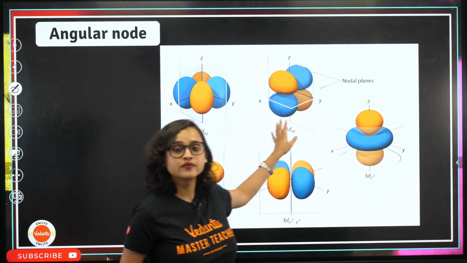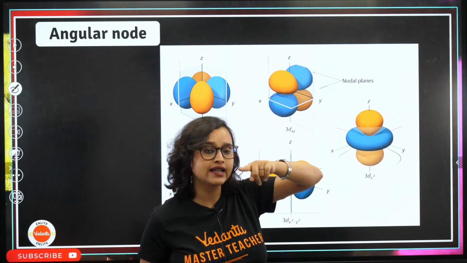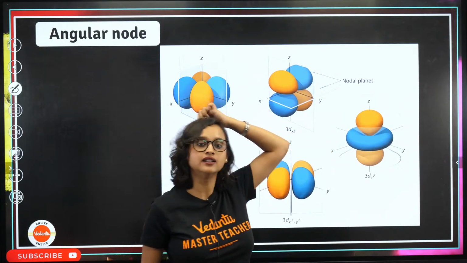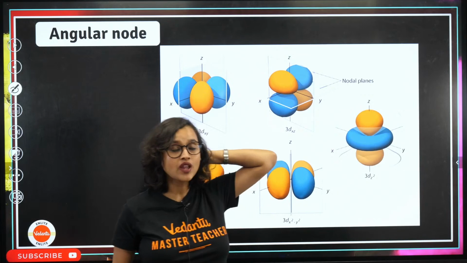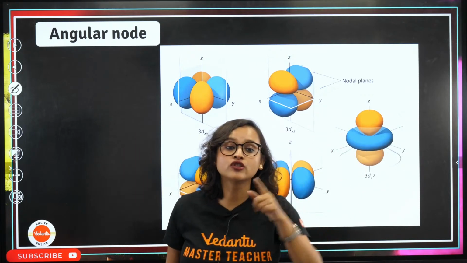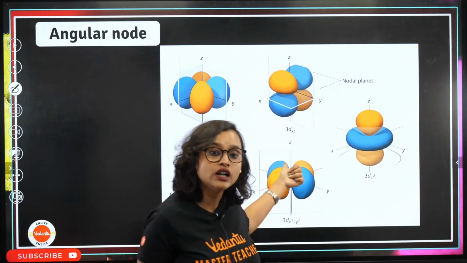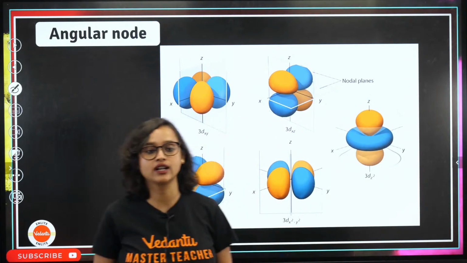Where do you need this? I said that the spin number is also there, which is in your NCERT as well. I said that line, you did not hear me. Anyway, where do we need this? We also need this in coordination chemistry, in coordination compounds. So don't forget to check them out. Very good.